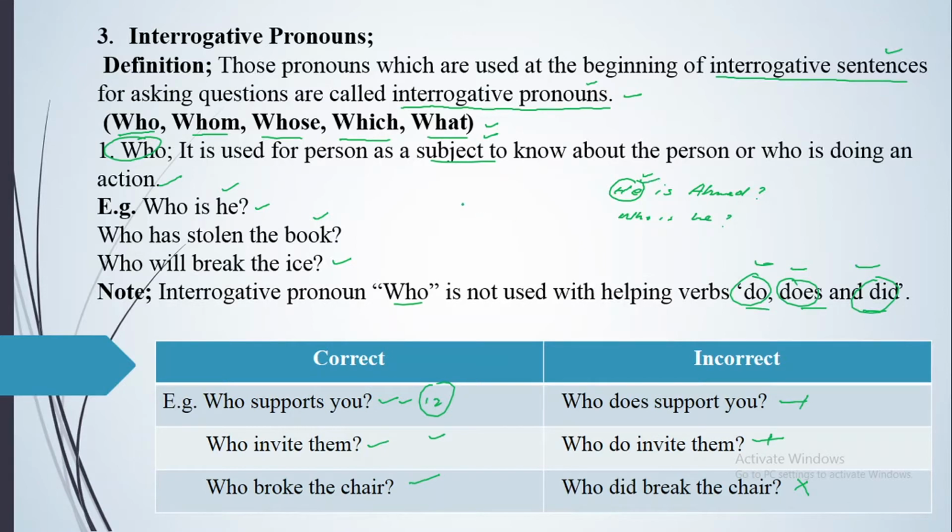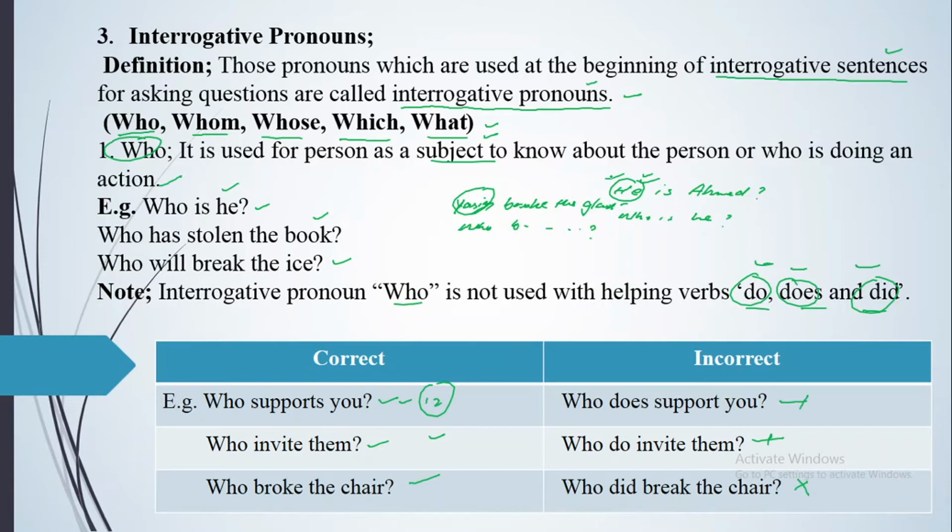In the same way, Yasir broke the glass. So for that, how will you ask the question? Who. Instead of the subject, you'll be asking, who broke the glass? So you will be asking the questions in this way about the subject. So for that, you will be using the WH word who.